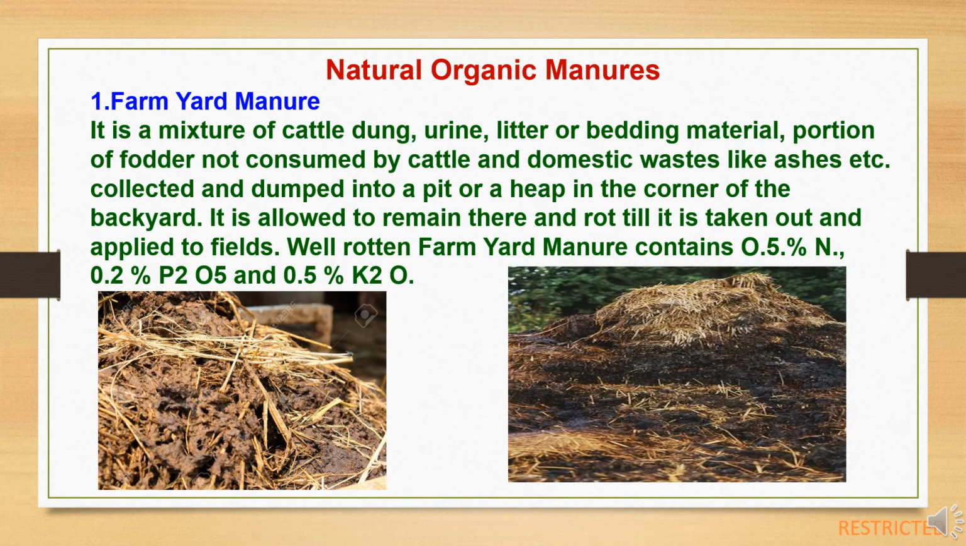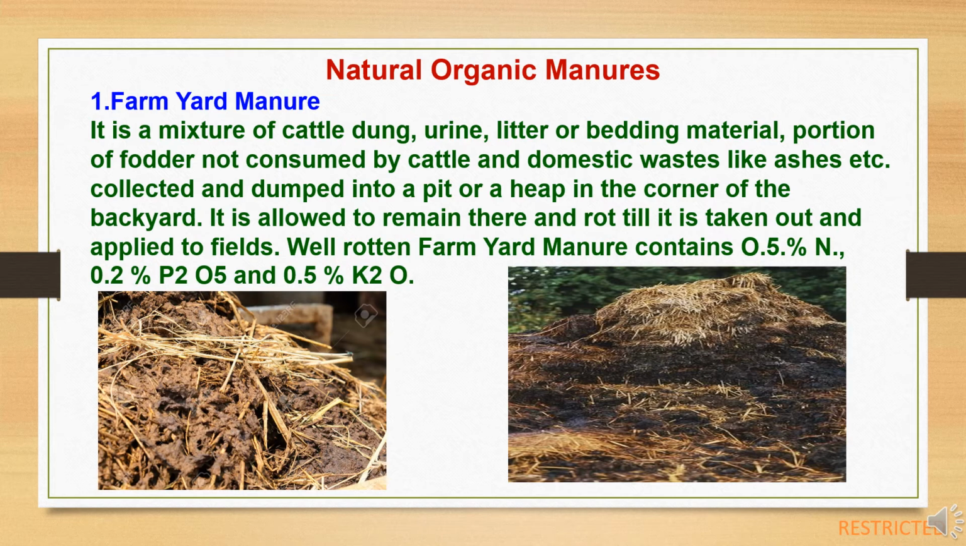Now we will study about natural organic manures. First one is farm yard manure. FYM, farm yard manure, is a mixture of cattle dung, urine, litter or bedding material and portions of fodder which are not consumed by cattle, and domestic wastes like ashes etc.